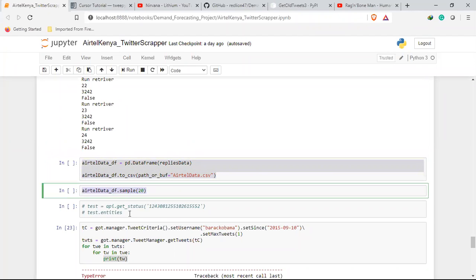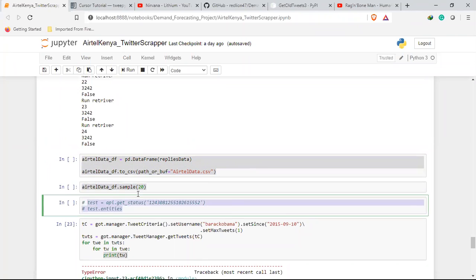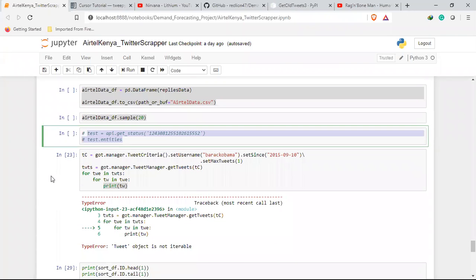Looking at what my data is, here I was curious about the formation of the information I get from my API.